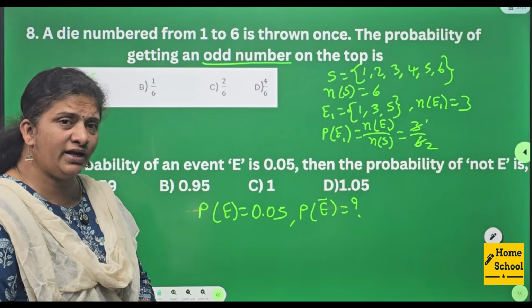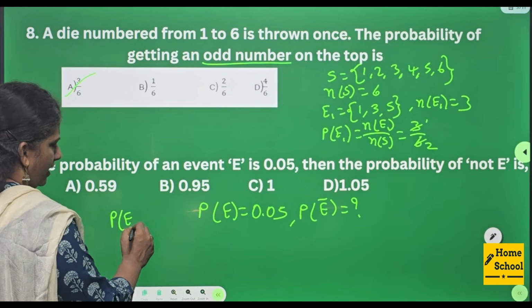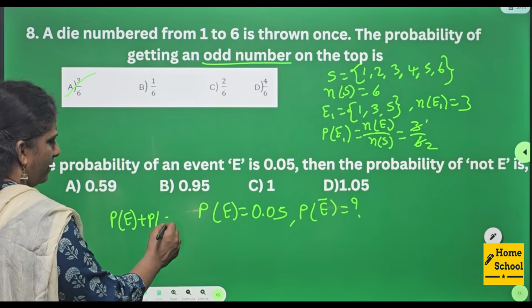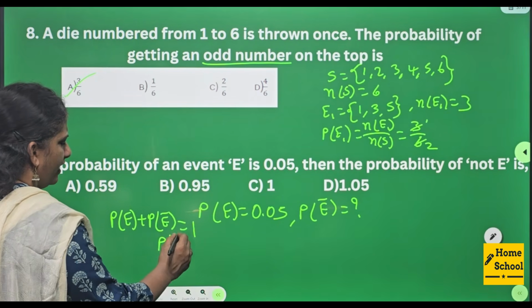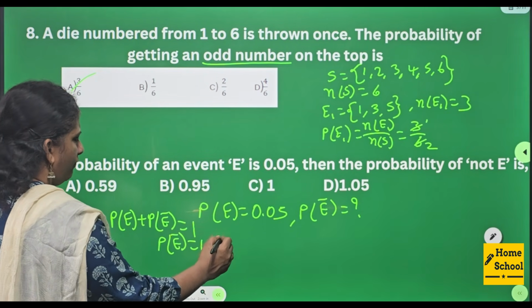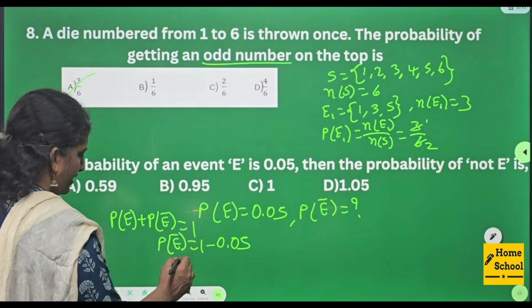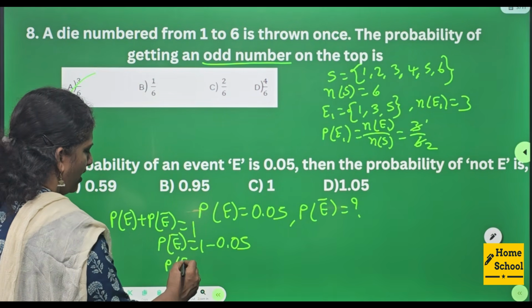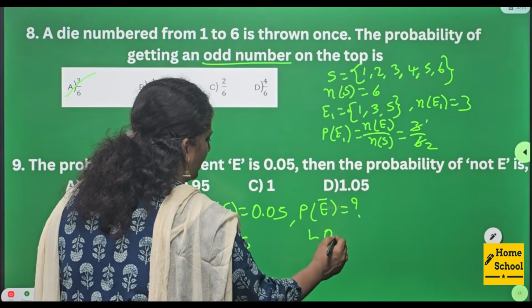What is the probability of not the event? We know the relation P of E plus P of E bar equal to 1. P of E bar we need, subtract P of E from 1.